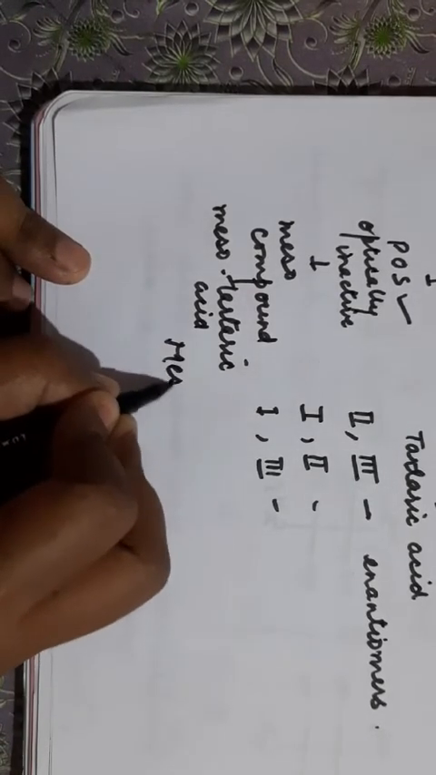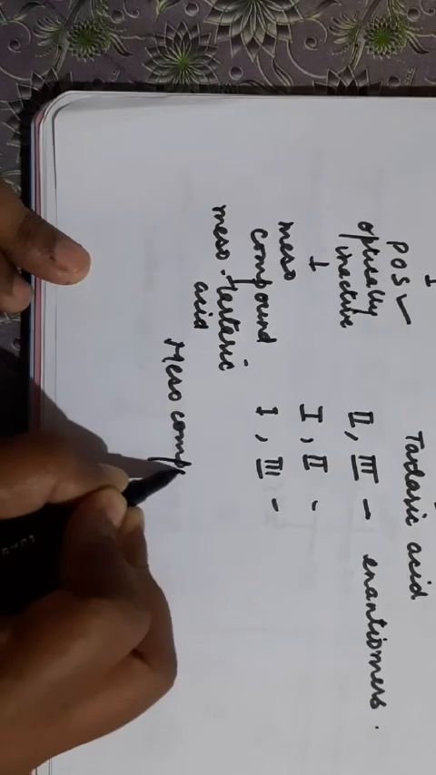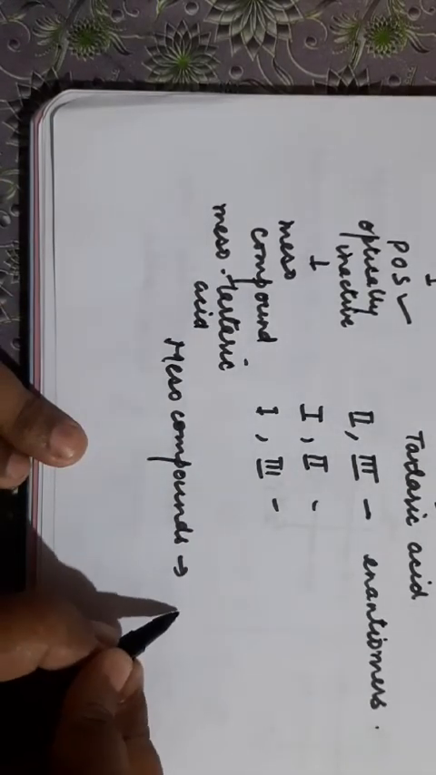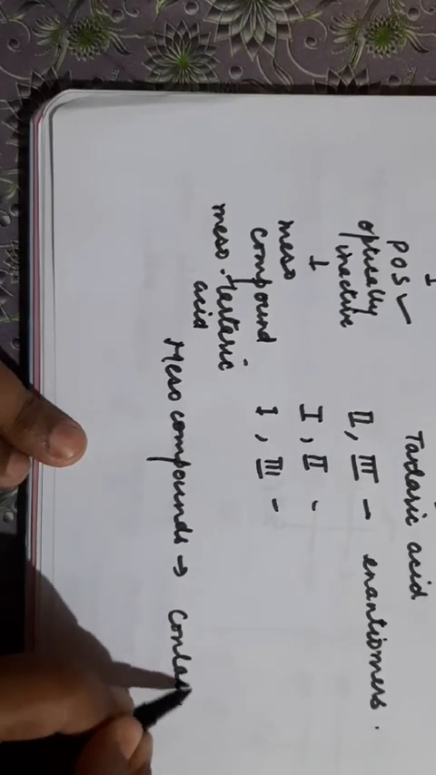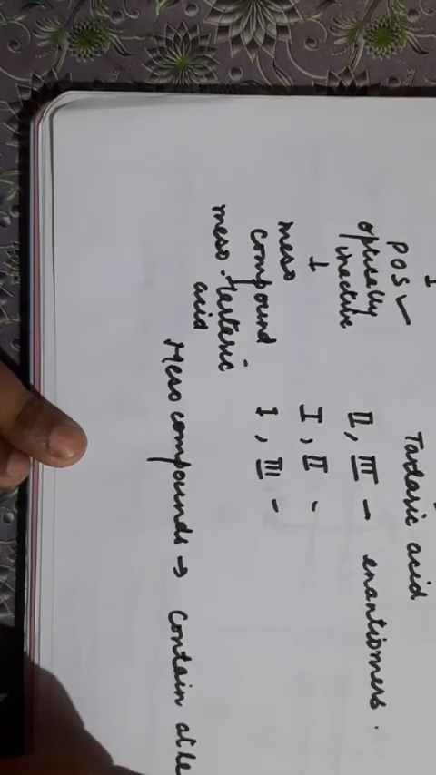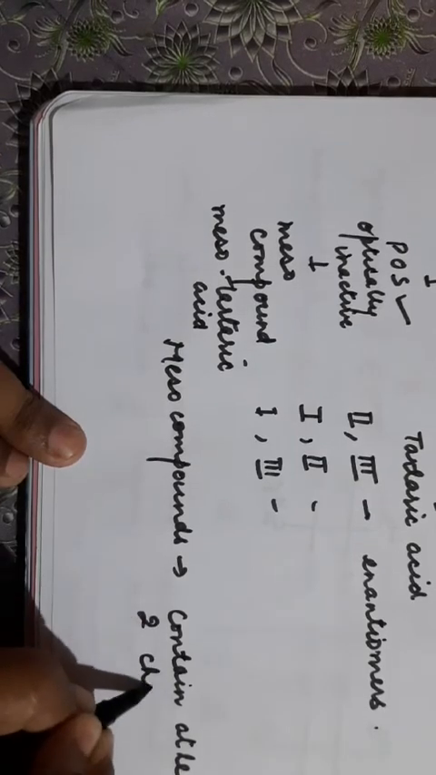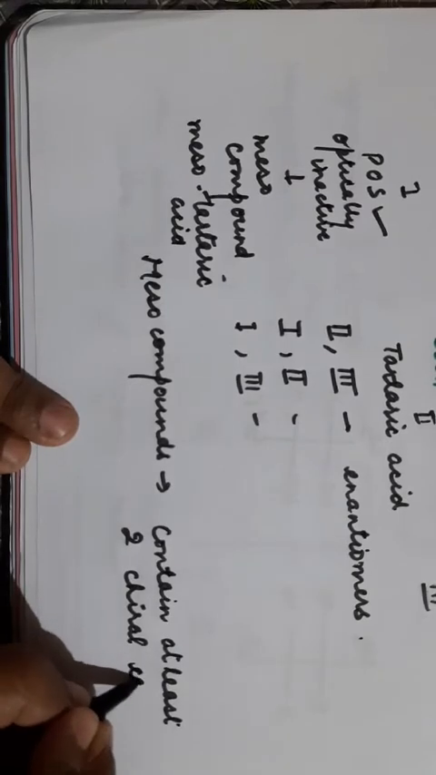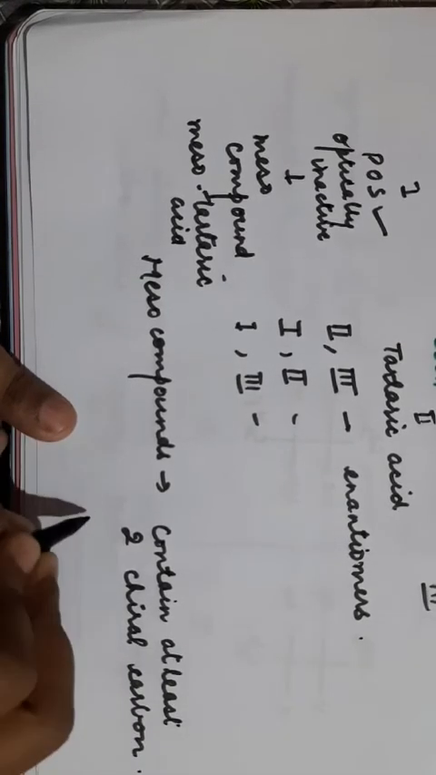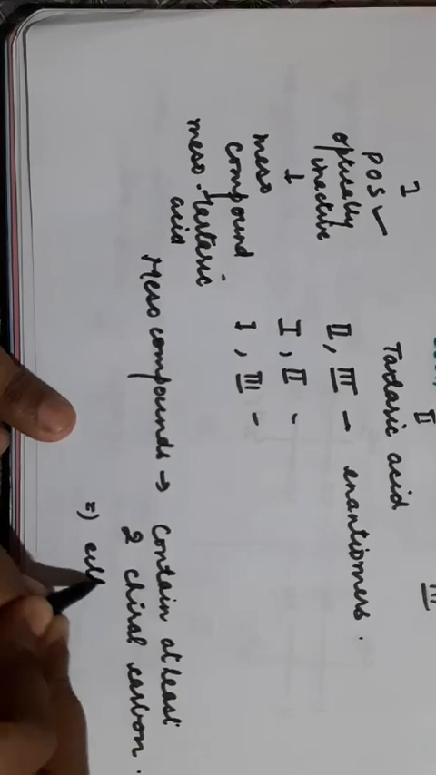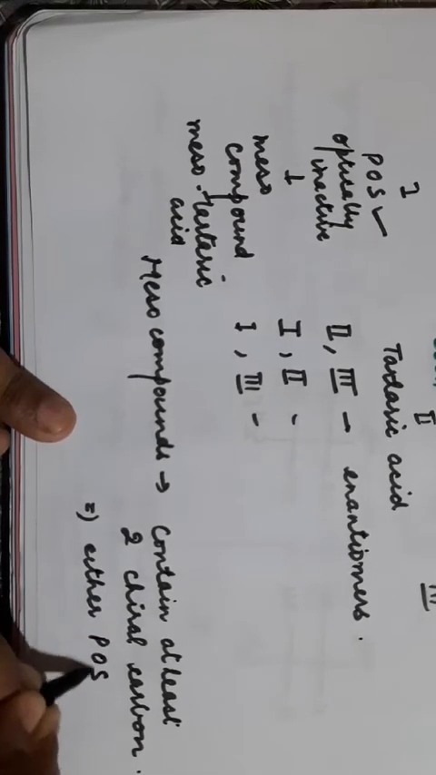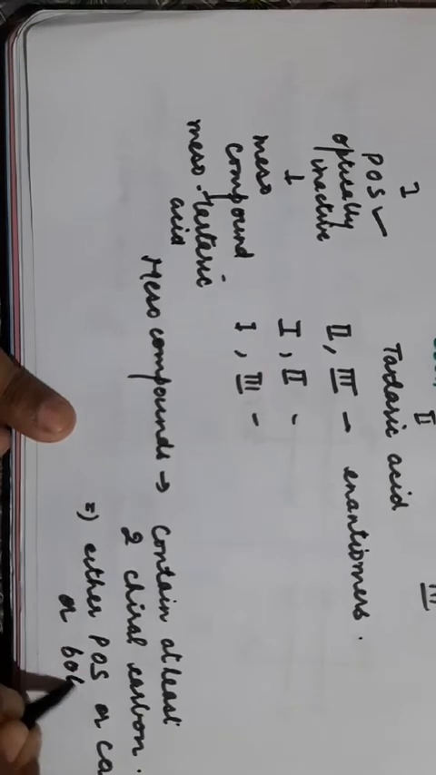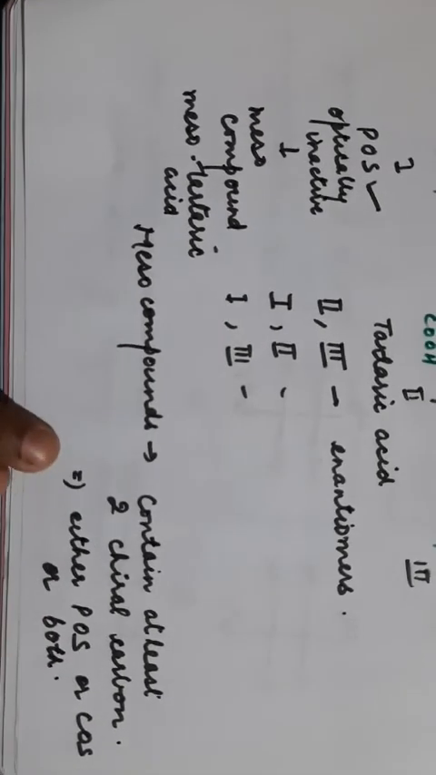So first we will define what is mesotartaric acid. Mesocompounds. See, there are two conditions for mesocompounds. First is they must contain at least 2 chiral carbons. If there is no chiral carbon, it will not be a mesocompound. Second, either POS, plane of symmetry, is present, or COS, or both are present. Then that compound will be a mesocompound.